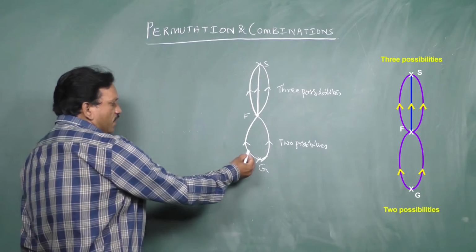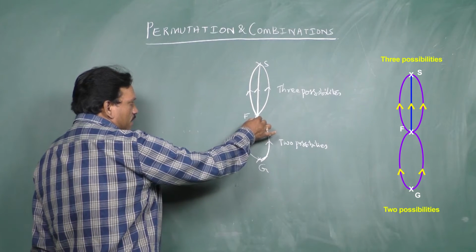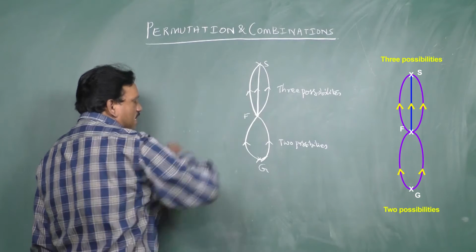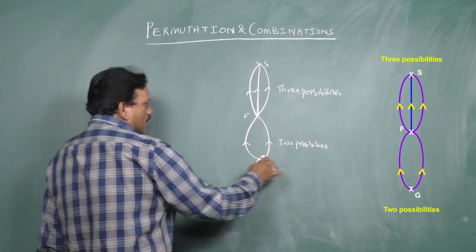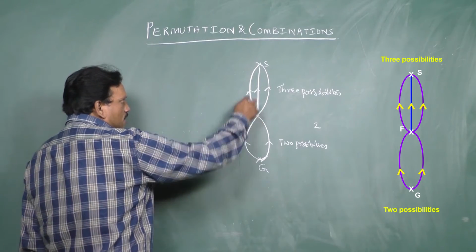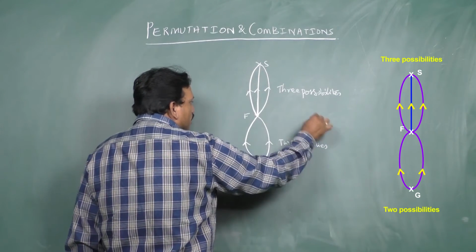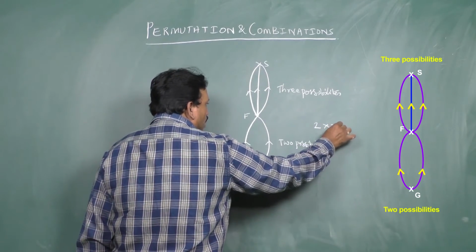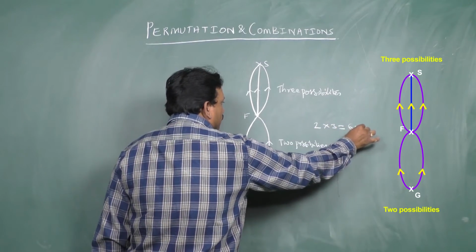That means for each move from ground floor G to first floor F, there are three possibilities to reach the second floor S. That means to do the first work, there are two possibilities. After that, to do the second work, that means to reach the second floor, there are three possibilities. The total number of paths is 6 paths.